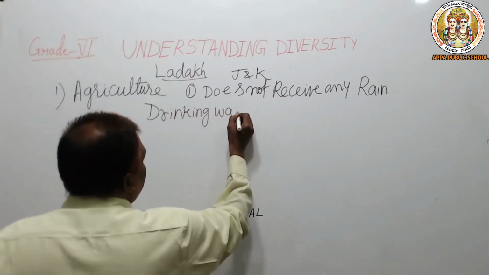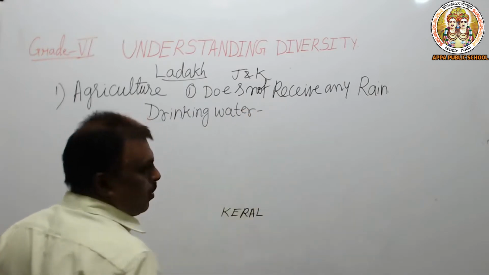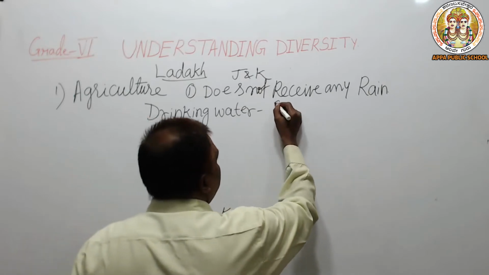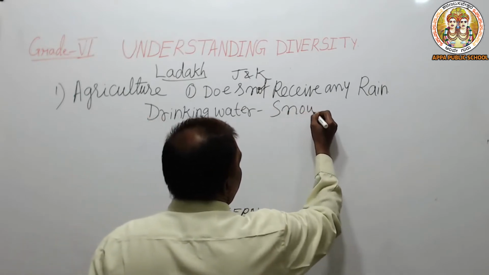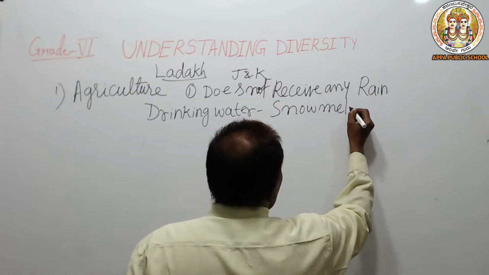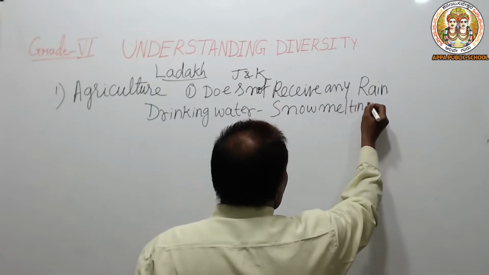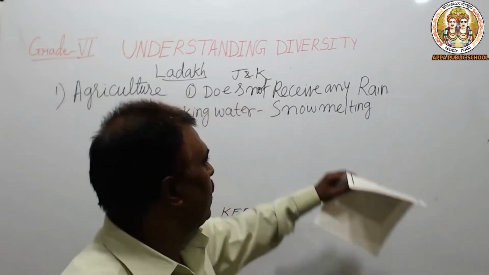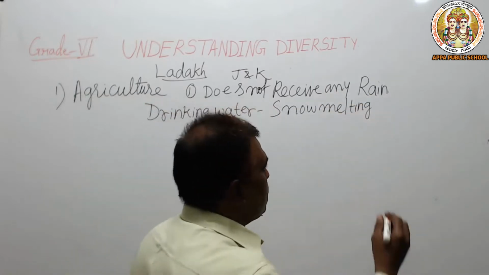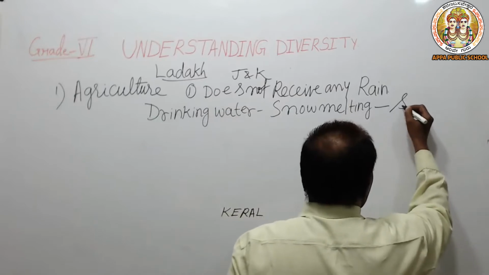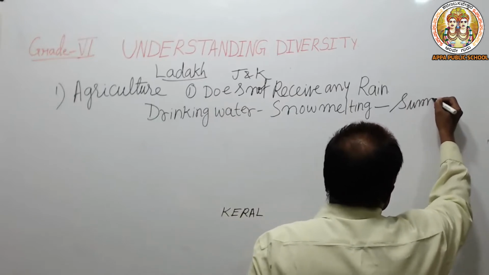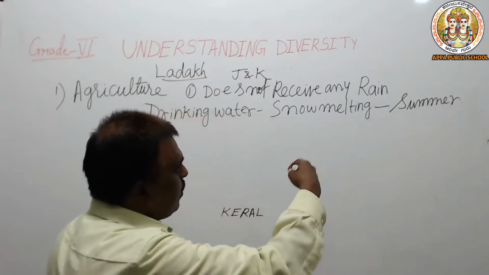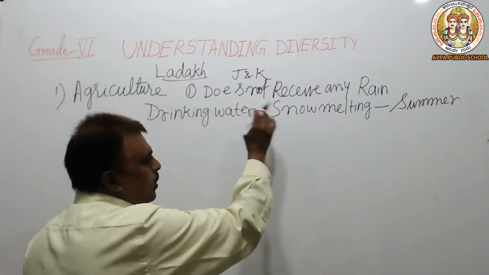For drinking water, people are depending on snow melting. Like us, they don't have mineral water, they don't have somebody to supply them. They are depending on snow melting, especially the snow that melts in the summer. During the summer, the water will flow, and they are depending on this water.